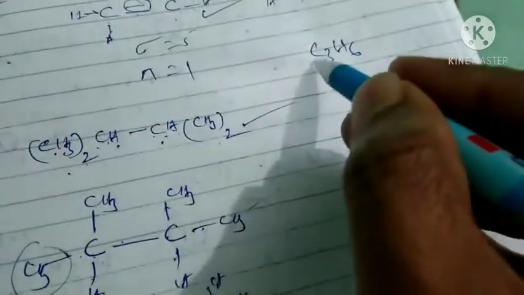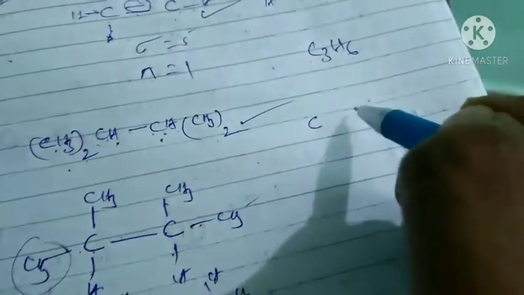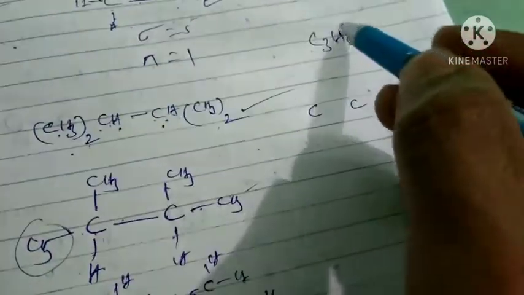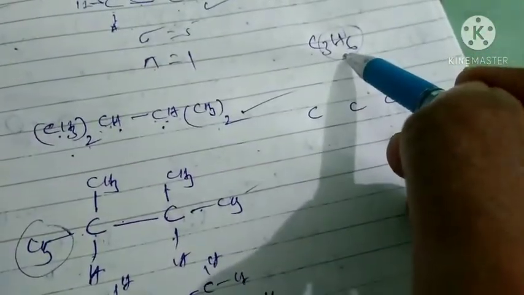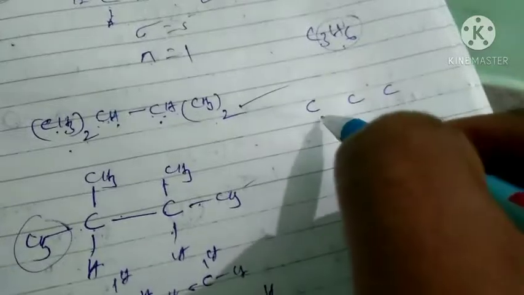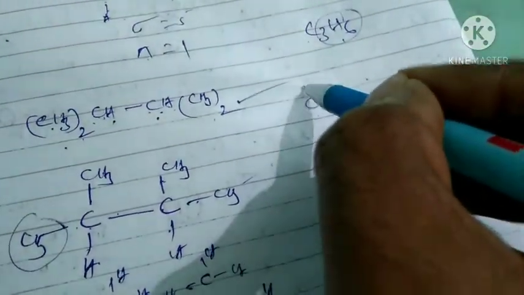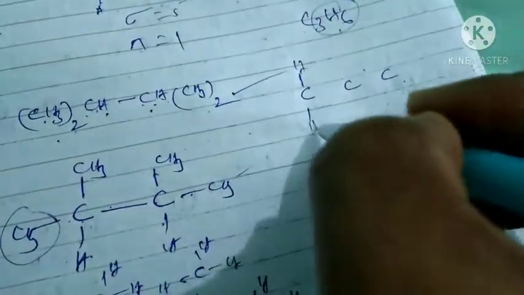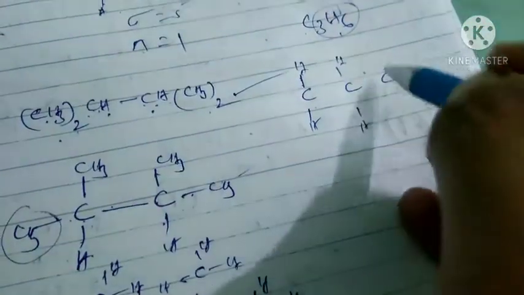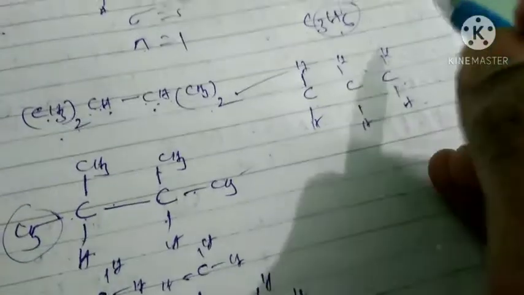C3H6. What we have to do? First we have to write the number of carbons: 1, 2, 3. Then write hydrogens. Here 6 hydrogens are present, 3 carbons and 6 hydrogens. What we have to do? Split equally. H, H, H, H, H, H.